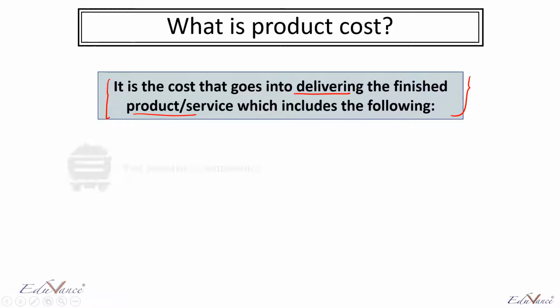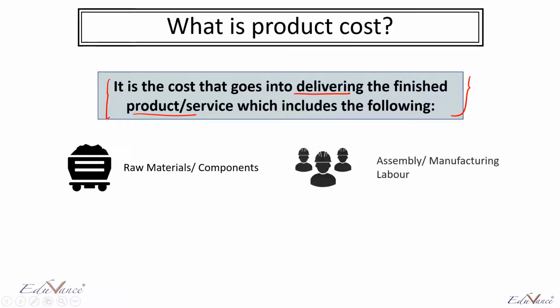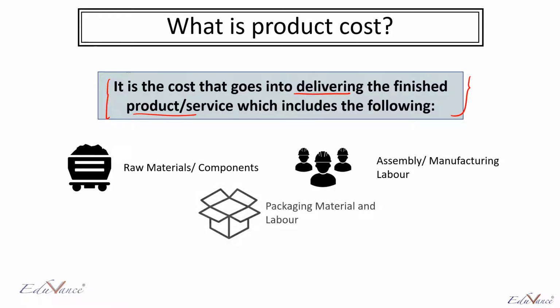The first one is raw materials and components. The second cost element is assembly and manufacturing labor. And the third cost is your packaging material and labor. So now let me explain each of these components to you. So first let us look at raw materials and components.